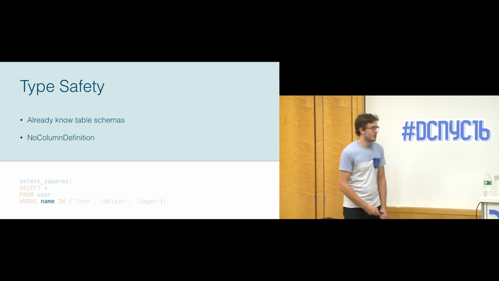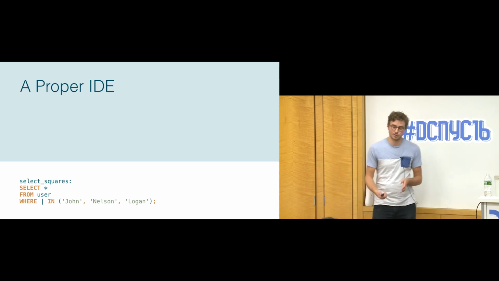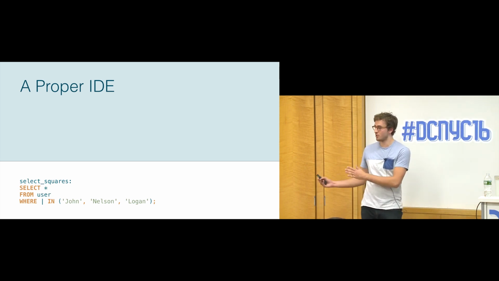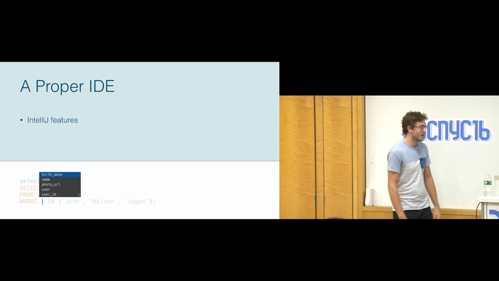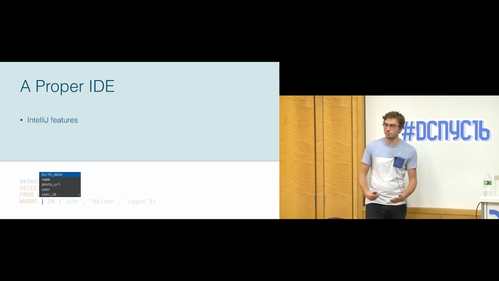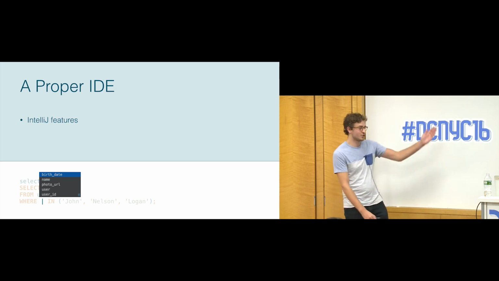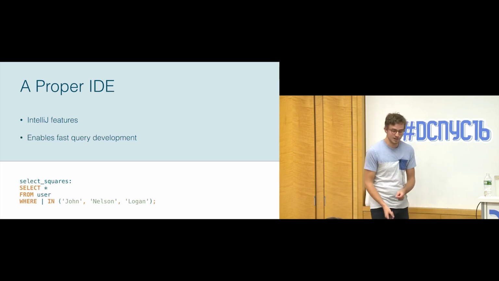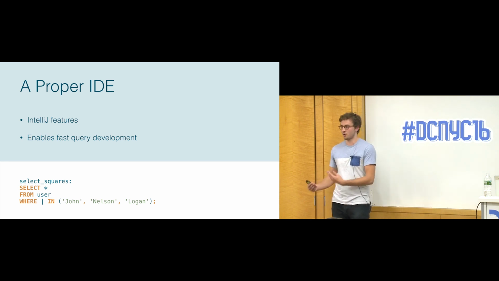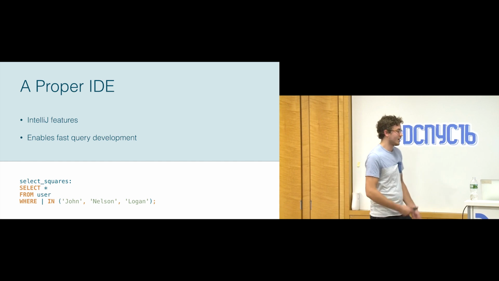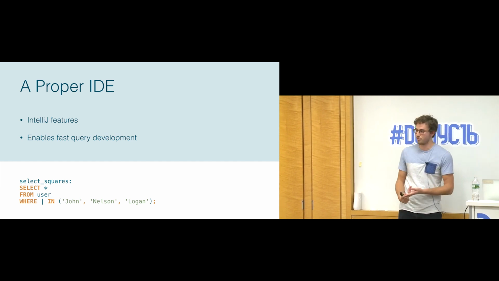So the second part of it was that now that we were doing this resolution on the queries, we knew a lot of in-depth information inside the query, at specific points in the query. So things like if you had your cursor at a point where we're expecting a column name, we can perform autocomplete for you and show you which column names are available to you. And what this means is that you can start writing queries a lot faster. You can be a lot more confident writing your queries because you know what you're writing is actually going to compile.